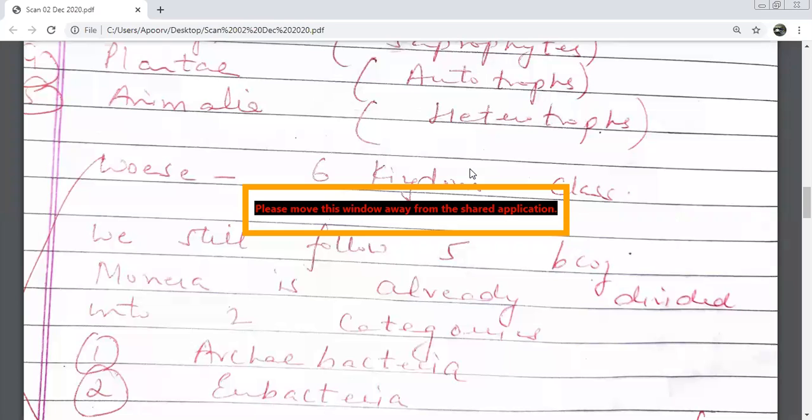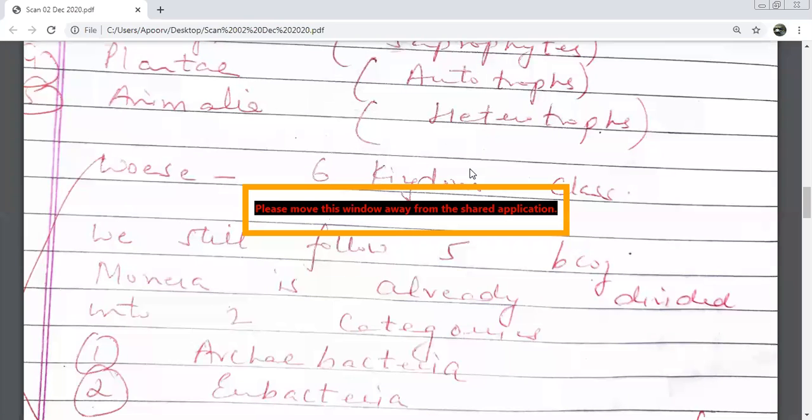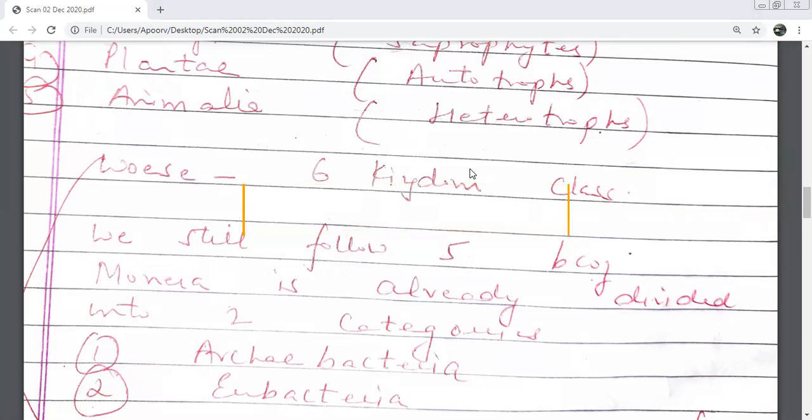Archaebacteria, Eubacteria, Protista, Plantae, Animalia, Fungi. What is the difference between Archaebacteria and Eubacteria? Archaebacteria are the ancient ones, whereas Eubacteria derived from Archaebacteria. Which one is more tolerant to adverse conditions, Archaea or Eubacteria? Archaebacteria. Very good. So do we still follow the 6 kingdom or 5 kingdom classification? 5 kingdom classification.